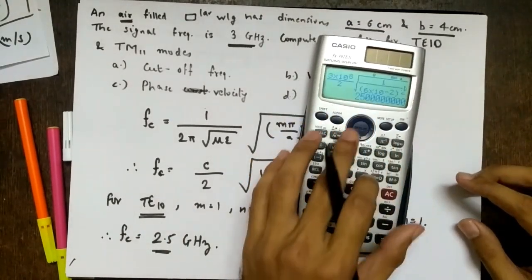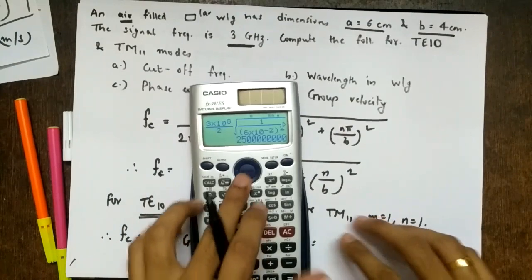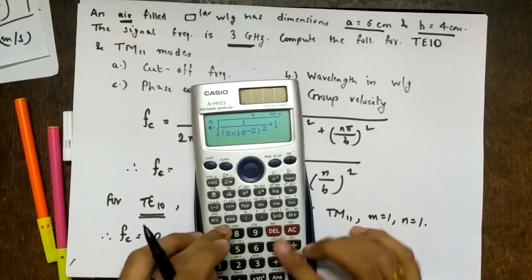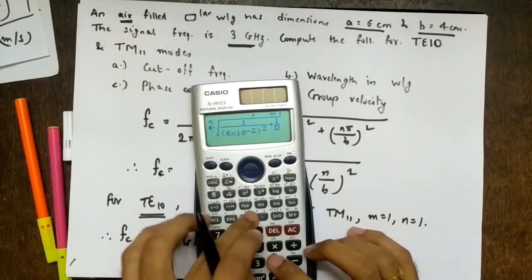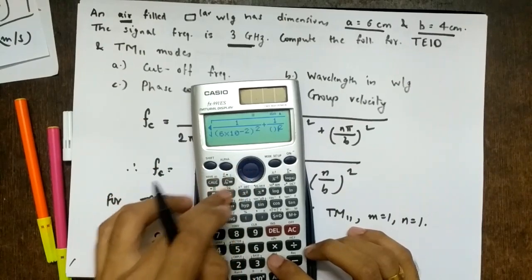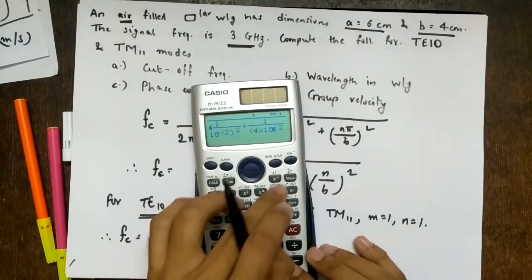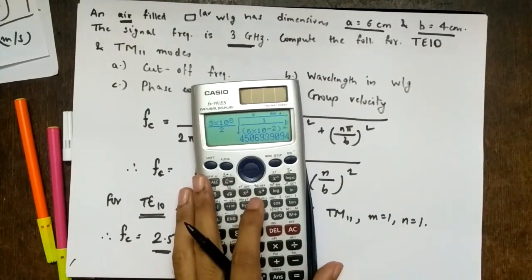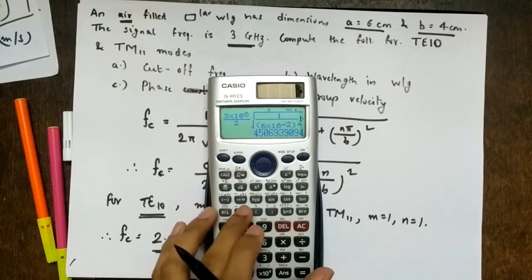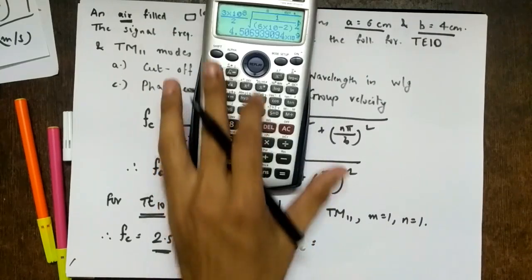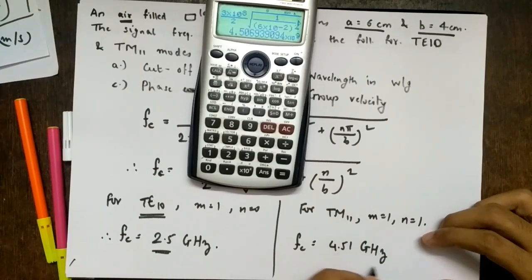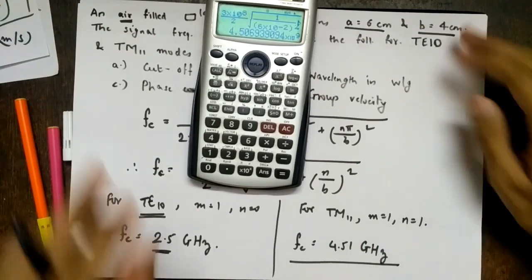So again, we can use the same expression. Now m is 1 and n is 1. So 1 by a is the same, plus n is 1, so 1 upon b squared, and b is 4 centimeter. So 4 into 10 raised to minus 2, right? So what is it? 4.5069. I have told you how to approximate things, so it will be 4.51 gigahertz. So this mode will also propagate inside the waveguide, right?